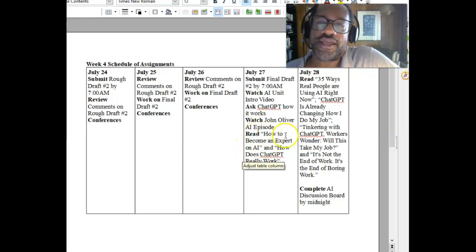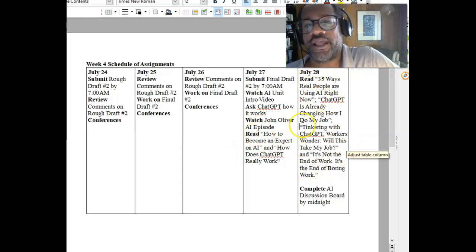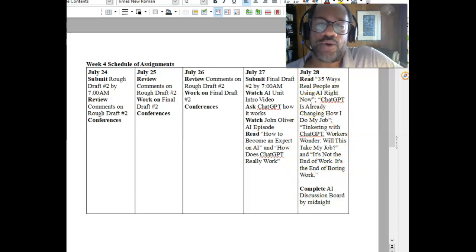And then once you understand some of that, then we can begin to, on Friday, look at some readings about how ChatGPT actually will change the way in which we work. And I think it's an important thing to keep in mind because you're going to school potentially to be able to get better jobs. We might want to think about, are these jobs going to be here? How are these jobs going to be different? What's going to be happening with that? And so I want you to begin to explore some of those kinds of issues.